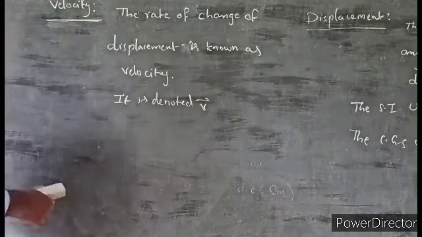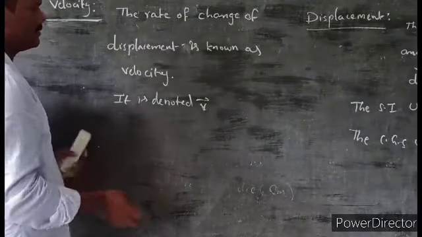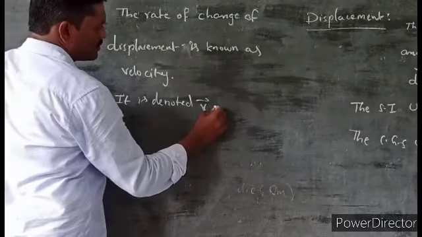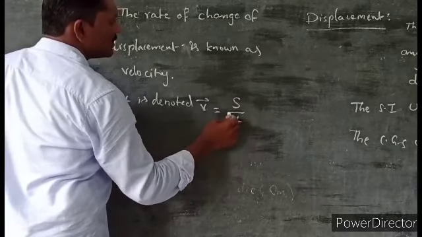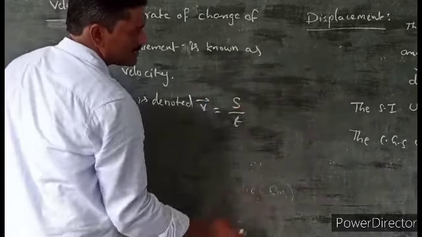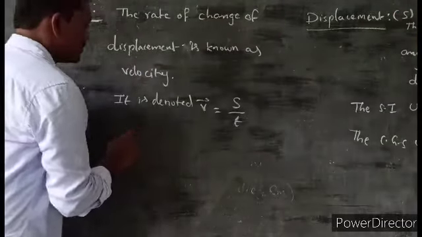So I have vector quantity and scalar quantity. I have done the definitions of both before. So it is denoted by v. So v is equal to s by t. Displacement is denoted by s. Okay.